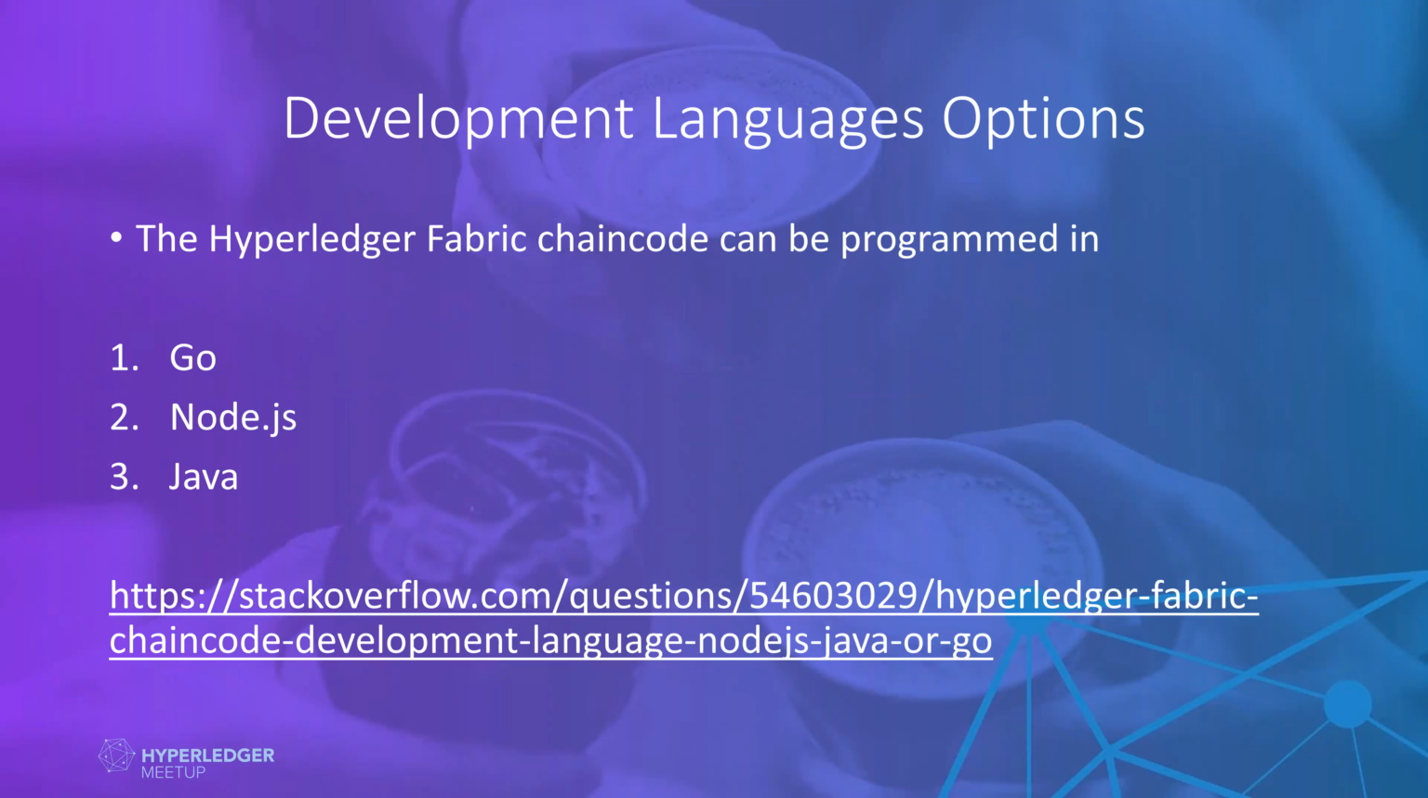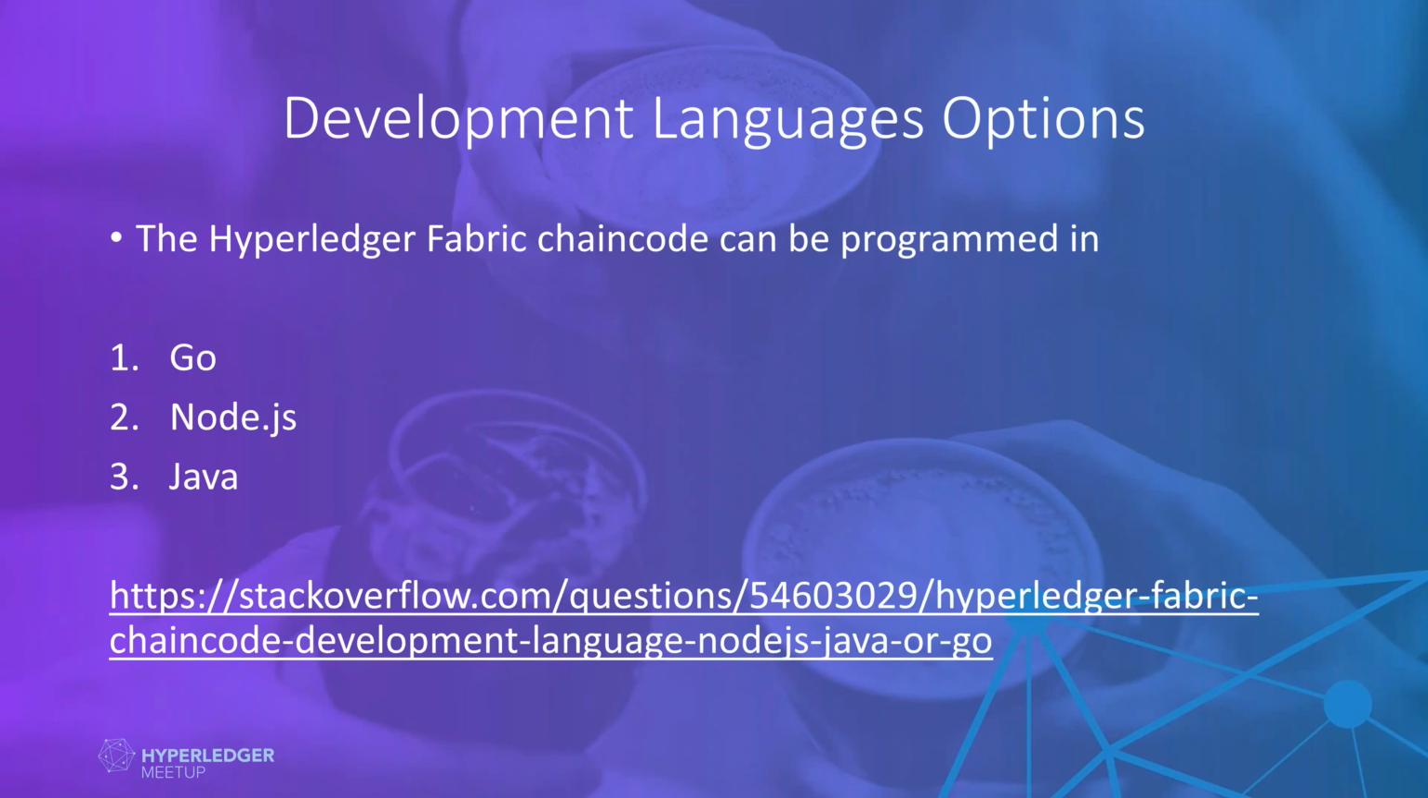Basically, there are three options currently available in Hyperledger Fabric to write the chain code. From now onward, I will be saying chain code rather than smart contract. There is Go language, there is Node.js, and there is Java also.